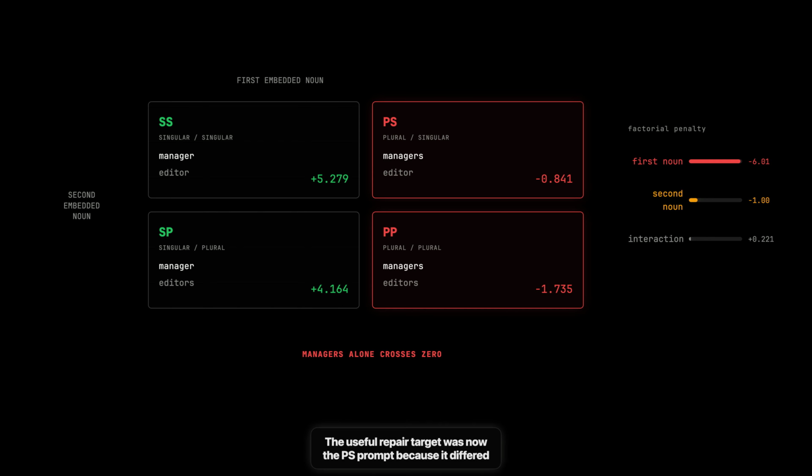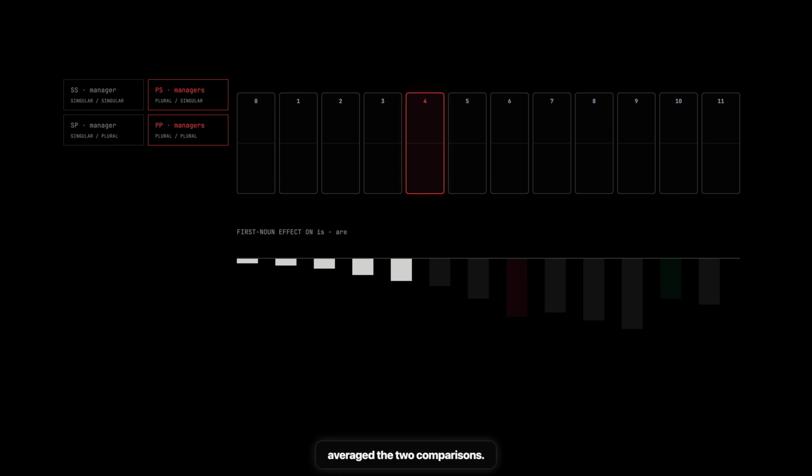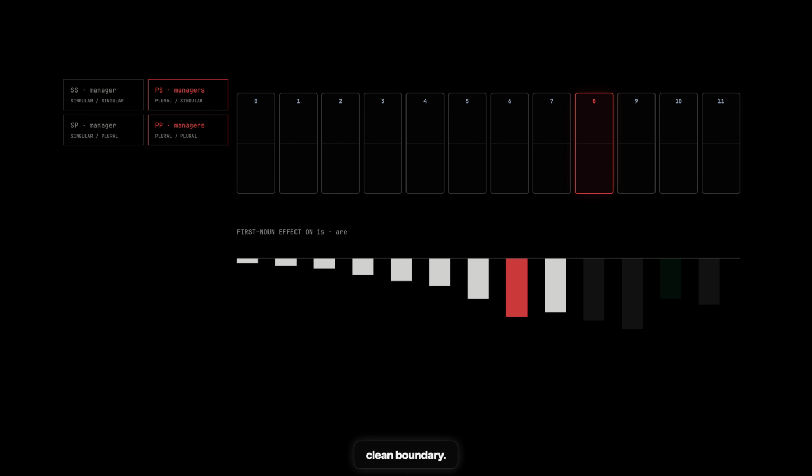The useful repair target was now the PS prompt because it differed from the successful SS prompt at one token position. I traced all 4 conditions before attention, after attention, and after the MLP in every block. To measure the first noun, I compared manager with managers once when the second noun was editor and again when it was editors, then averaged the two comparisons. That penalty built up across the network instead of appearing at one clean boundary.